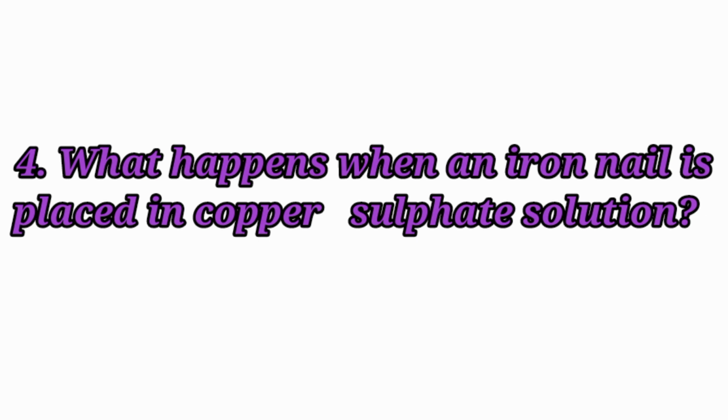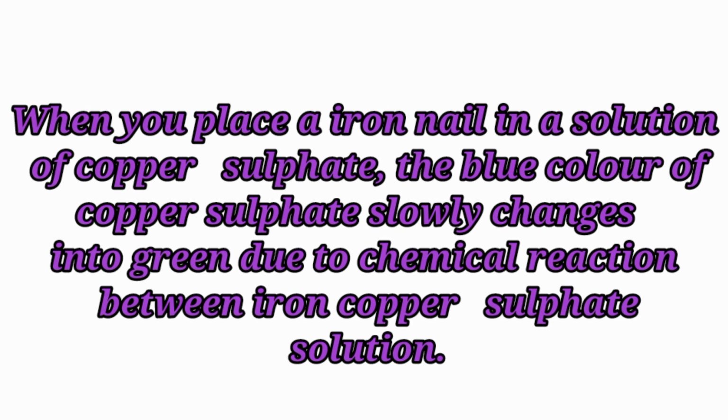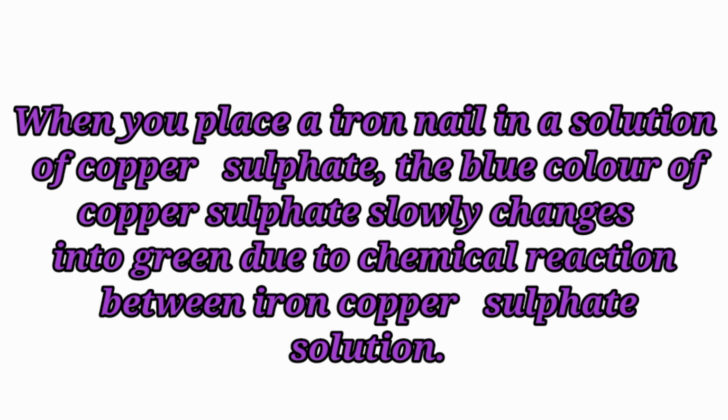Fourth question. What happens when an iron nail is placed in copper sulfate solution? When you place an iron nail in a solution of copper sulfate, the blue color of copper sulfate slowly changes into green due to the chemical reaction between iron and copper sulfate solution.